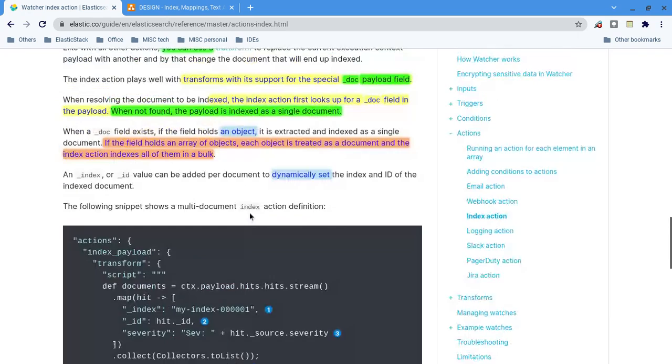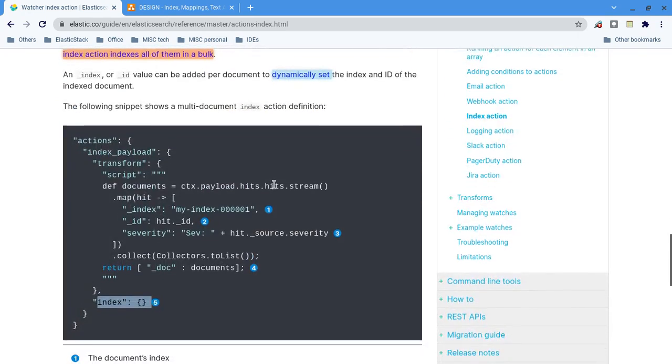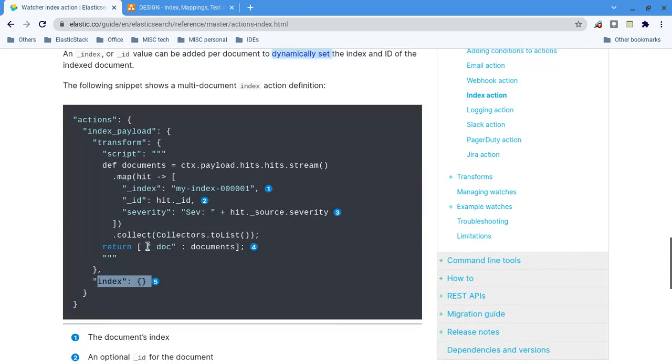So in this way, if you are doing a transformation and returning this field, then we can index many documents. Otherwise you can index the payload as many documents, or else the entire payload is stored as a single document. Let me repeat it: the entire payload is stored as a single document.